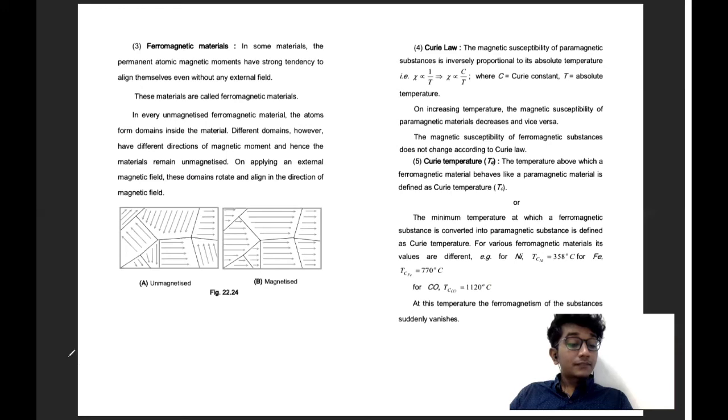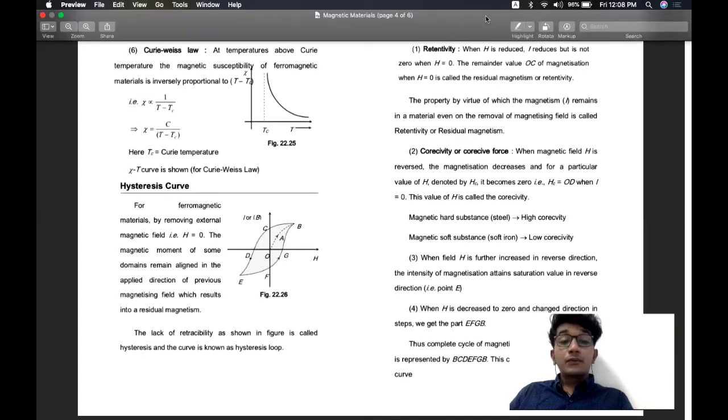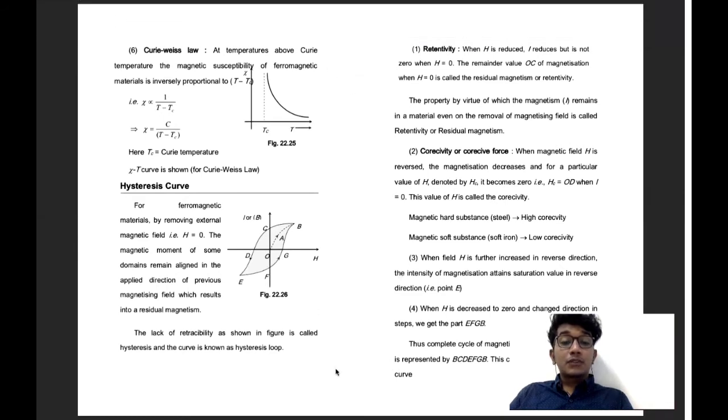So next is Curie-Weiss law. Like the pronunciation is Weiss or Weiss; usually they say Weiss also, but I would prefer Weiss. And you don't have to pronounce it in the NEET exam, you only have to choose the option, so you don't have to worry about pronunciation.